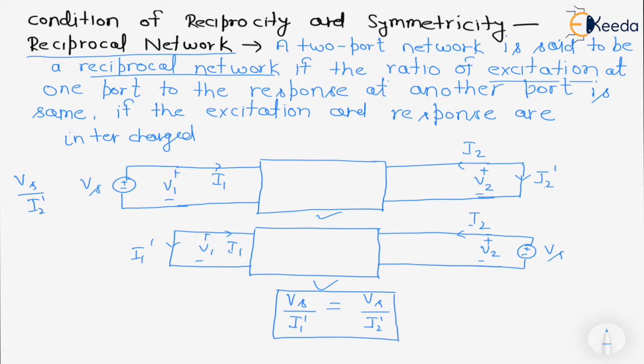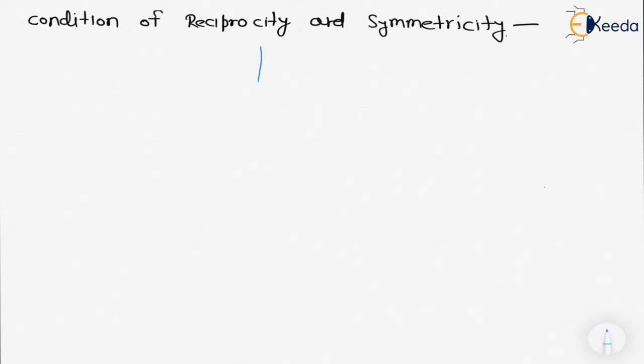Now we are going to see in Z parameter what is the condition of reciprocity. We have one two-port network, plus minus V1 I1 and plus minus V2 I2.